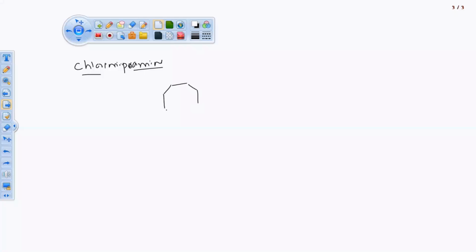7 membered ring we are having imipramine. So as usual, nitrogen atom we are having, as usual CH2, CH2, then as usual CH2, 3 CH methyl group, one nitrogen atom connected with 2 methyl group. ठीक है? अब बेसिक डिफरेंस क्या है imipramine और chlorimipramine में? Of course we are having 2 benzene ring either side of this 7 membered ring. So दो benzene ring हो गए अपने पास. So these are the 2 benzene ring.